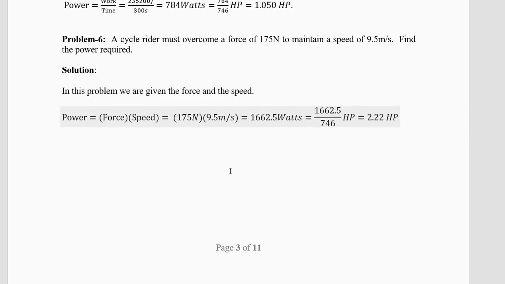Now the next question is of a different type. We are going to do different types of questions today, like every other class. A cycle rider must overcome a force of 175 newtons to maintain a speed of 9.5 meters per second. Find the power required. Now you are given the force and the speed. What's the formula for power? Power is force into speed. So 175 into 9.5, you get 1662.5. 1662.5 is the watts. Divide by 746, you'll get 2.22 HP.